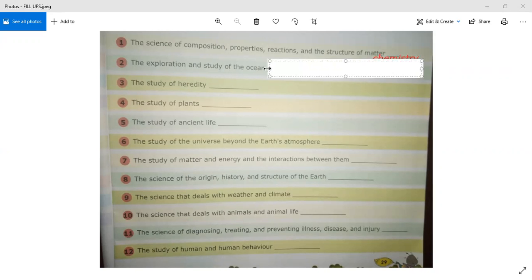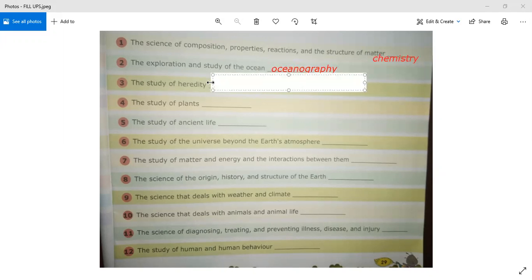Okay. When scientists want to study about the ocean and its life, what is this study known as? It is known as oceanography. It is very easy to learn. You just write down ocean first of all, then put O, and then write down graphy. So it is known as oceanography. What is the study of heredity? Heredity means the study that belongs to our ancestors, our forefathers. When scientists do such a study, what term is used for it? That is known as genetics.